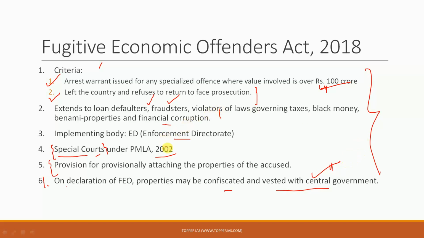So these are some problems vis-a-vis this particular act, but from the prelims point of view, you only need to know about the special courts which are under the PMLA of 2002. You need to know this limit of 100 crore. The implementing body is going to be important for us, and you should also know that there is a provision for attaching property. So that is what is important from the prelims perspective.